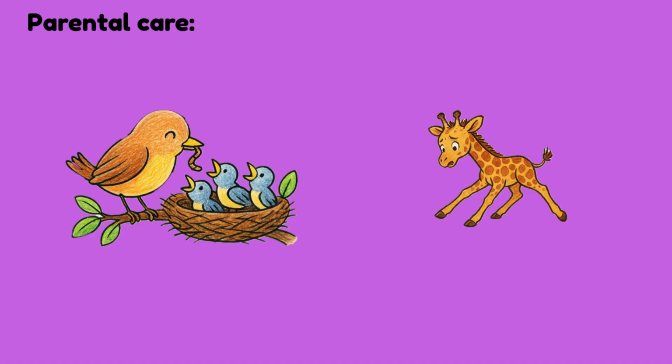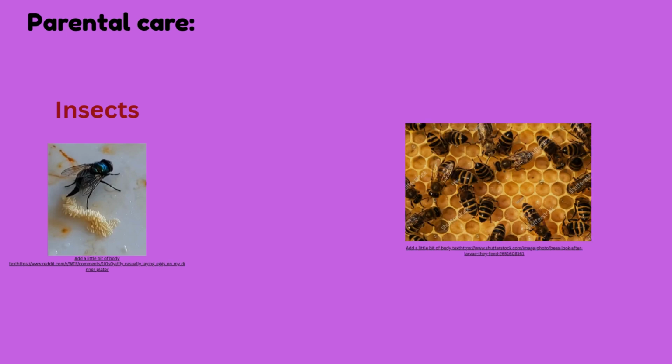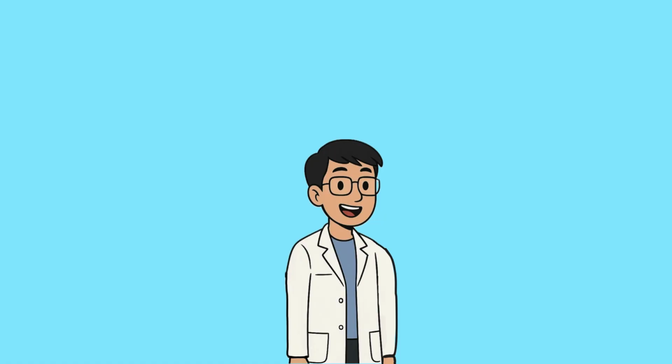Finally, parental care is another reproductive strategy that plays a big role in the survival of offspring. In most invertebrates, there is little to no parental care, and survival depends on producing a large number of offspring. However, in some groups like social insects, parental care is highly developed. Workers protect and feed the young, defend the nest, and ensure the survival of the colony.